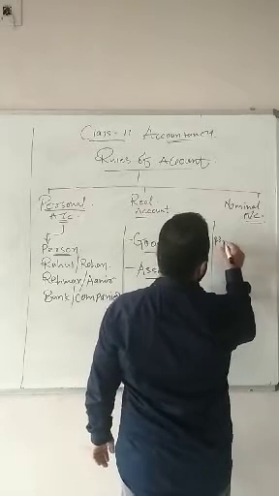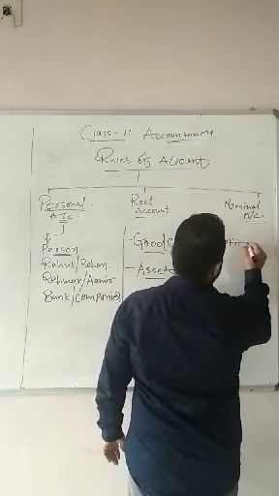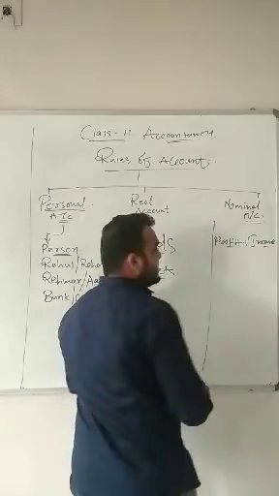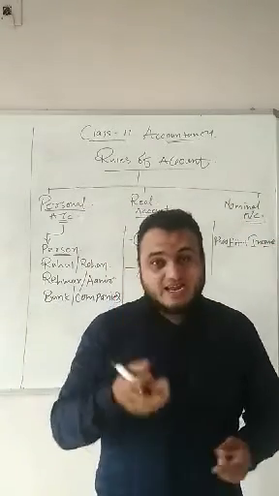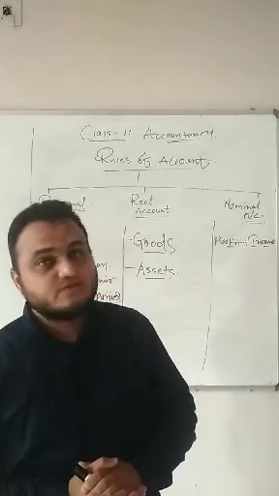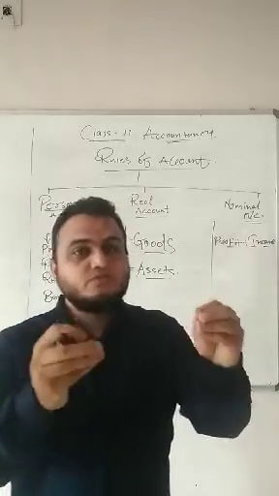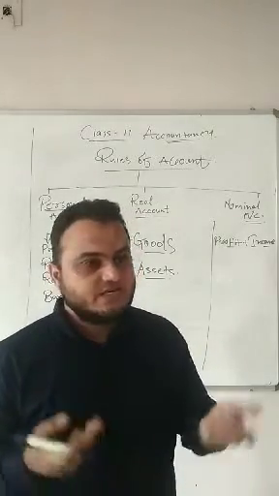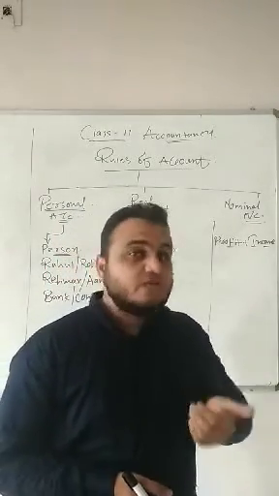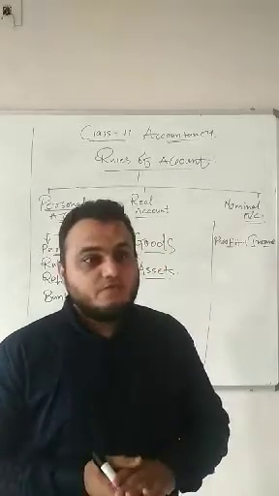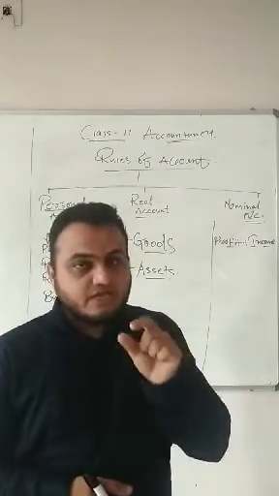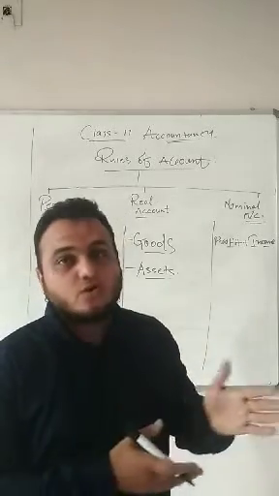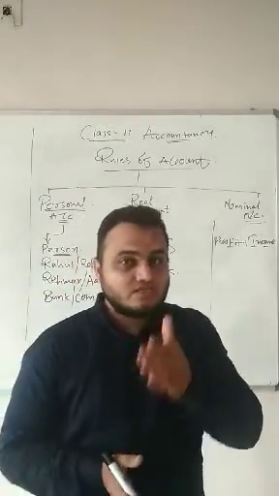Now the third one is nominal account. It is related to both profit as well as income. Students, some people directly take profit and income as the same, but it is different. Income means you got something from some people: 10,000, 20,000, 30,000, 1 lakh, 5 lakh, 10 lakhs, whatever amount, that is your income. But from that income, if you deduct your cost, the balance amount is known as profit.